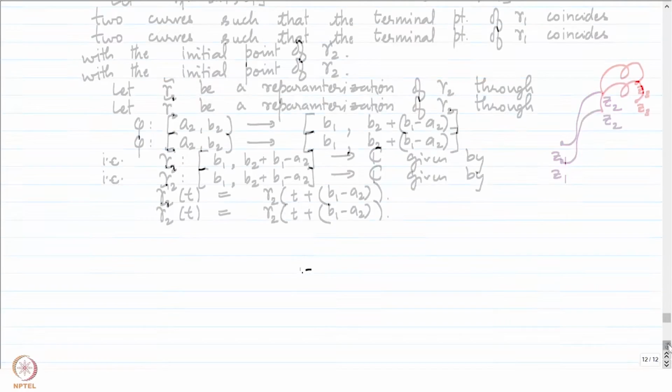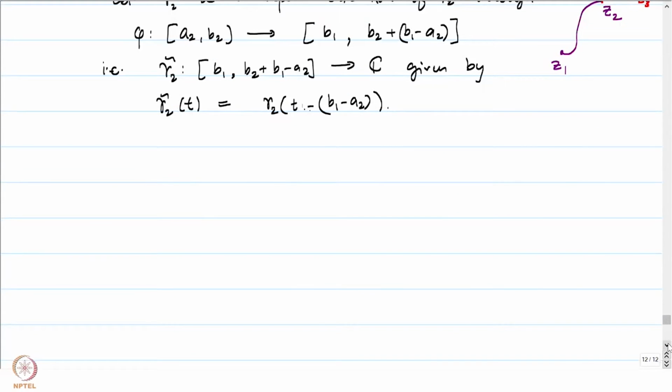This is up to equivalence, right? Let us now define the concatenation of gamma 1 and gamma 2 in the following manner. I'll just write gamma 1 plus gamma 2 instead of gamma 1 dot gamma 2. Where is this defined? This is defined on A1 to B2 plus B1 minus A2.